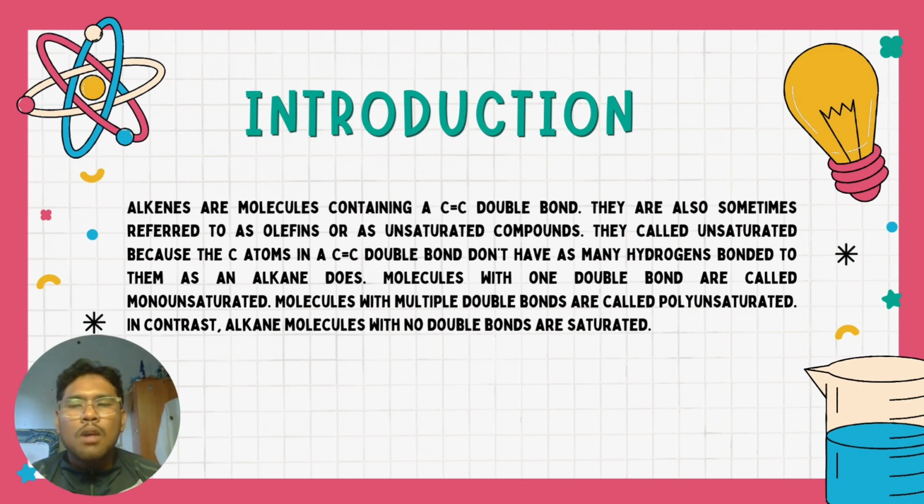Introduction. Alkenes are molecules containing a C=C double bond. They are also sometimes referred to as unsaturated compounds. They are called unsaturated because the C atoms in a C=C double bond don't have as many hydrogens bonded to them as an alkane does. Molecules with one double bond are called monounsaturated. Molecules with multiple double bonds are called polyunsaturated. In contrast, alkane molecules with no double bond are saturated.